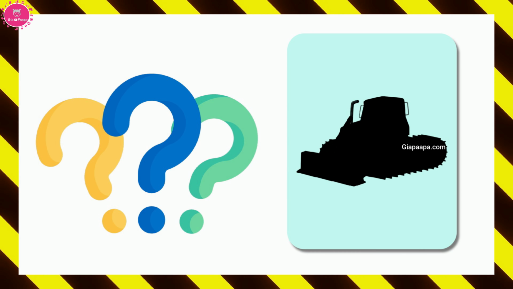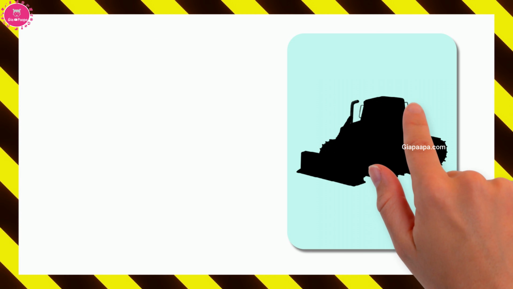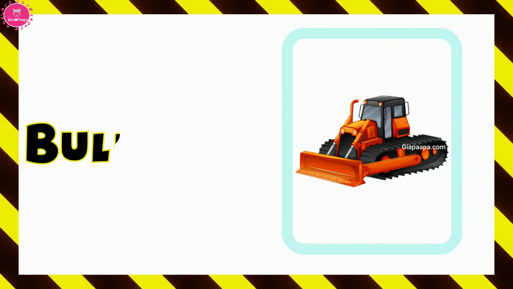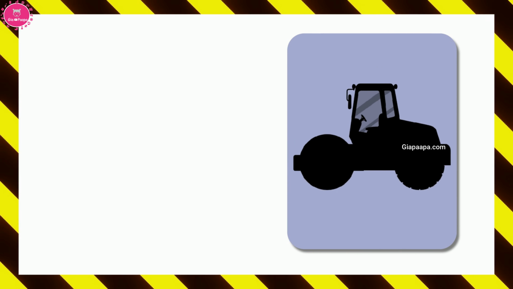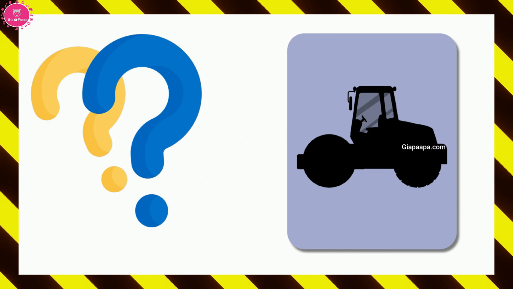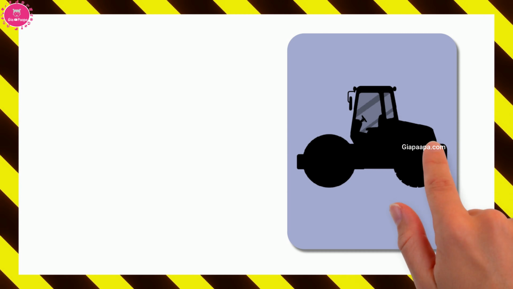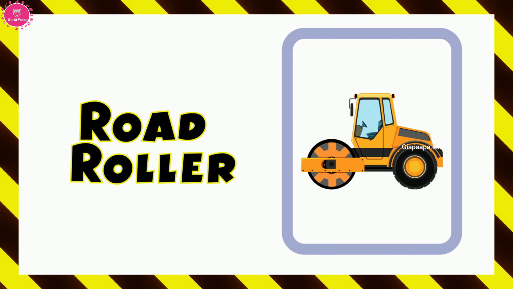What is the name of this vehicle? Let's see. It is bulldozer. Bulldozer. What is the name of this vehicle? Let's see. It is road roller. Road roller.